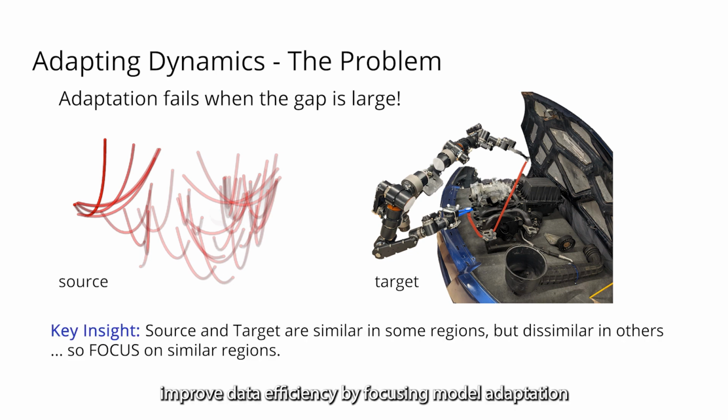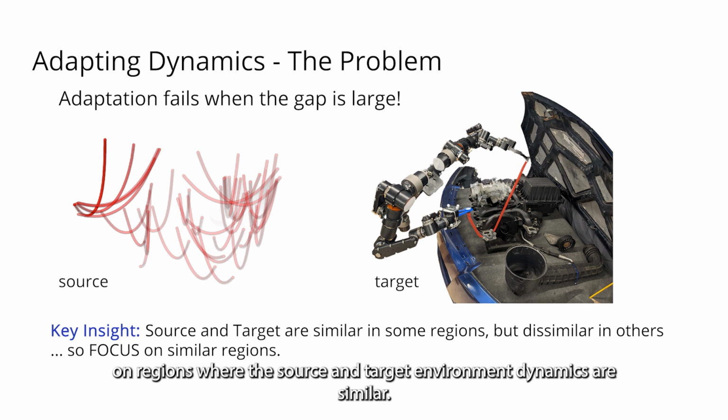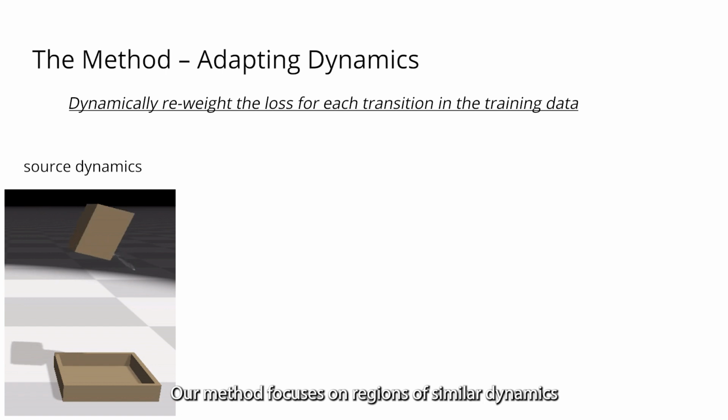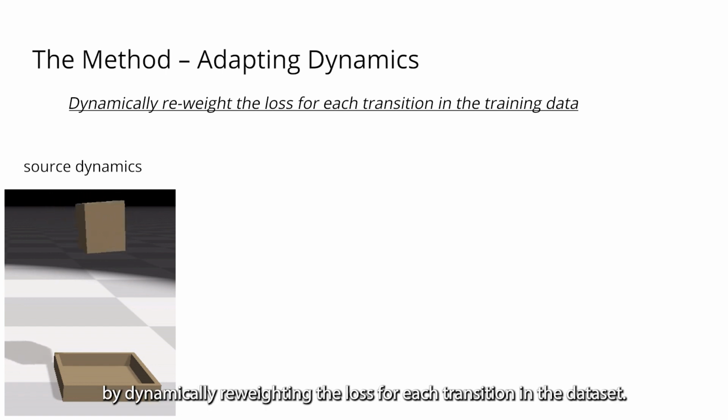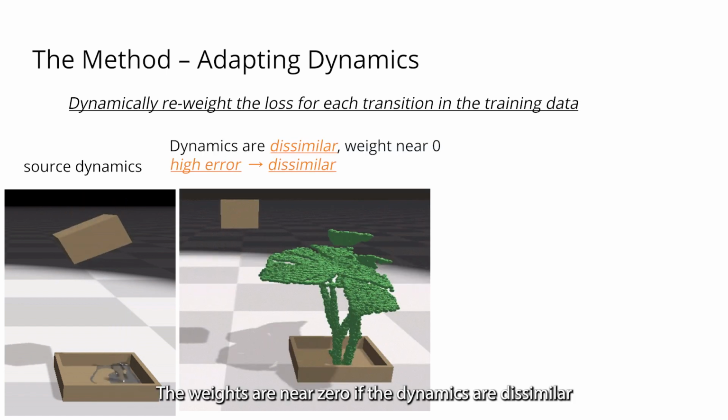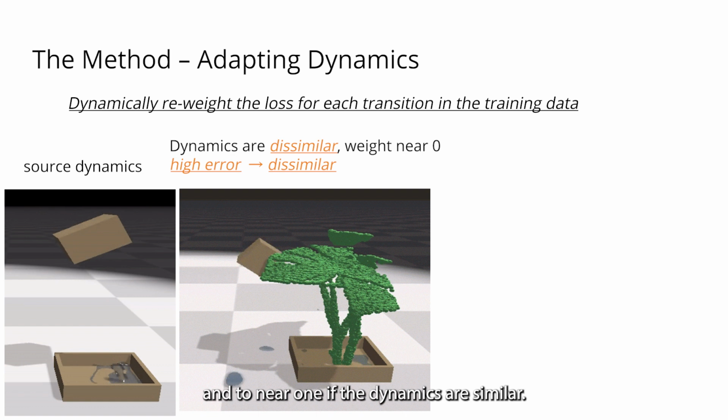Our key insight is to improve data efficiency by focusing model adaptation on regions where the source and target environment dynamics are similar. Our method focuses on regions of similar dynamics by dynamically reweighting the loss for each transition in the dataset. The weights are near 0 if the dynamics are dissimilar, and near 1 if the dynamics are similar.